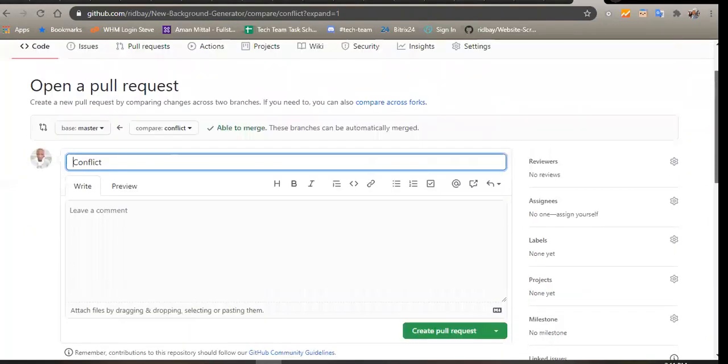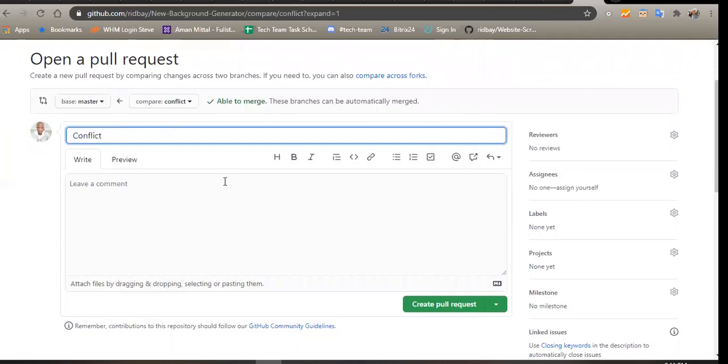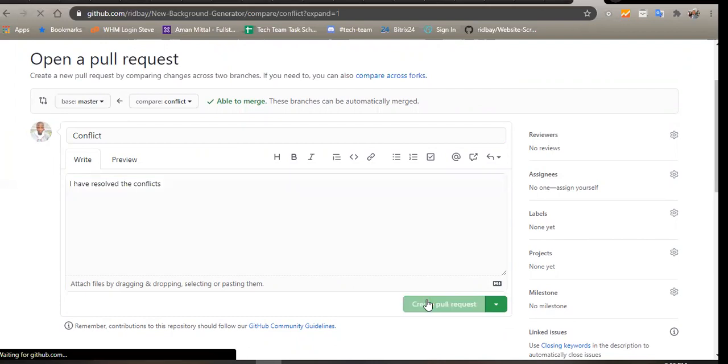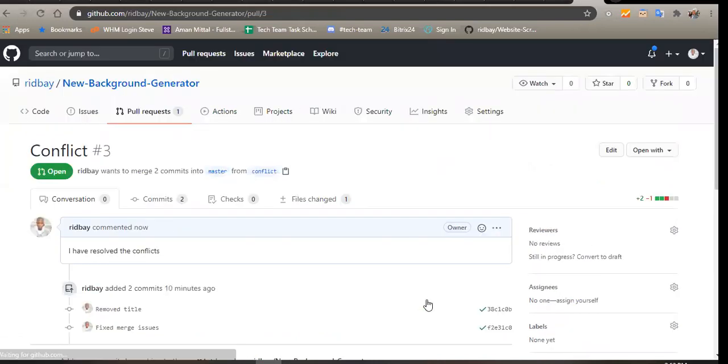So a pull request is I'm telling Barakat like, I've made some changes that I want to add to the master. So I can say, I have resolved the conflict. So I can create a pull request now. So once I create a pull request, my work is done.